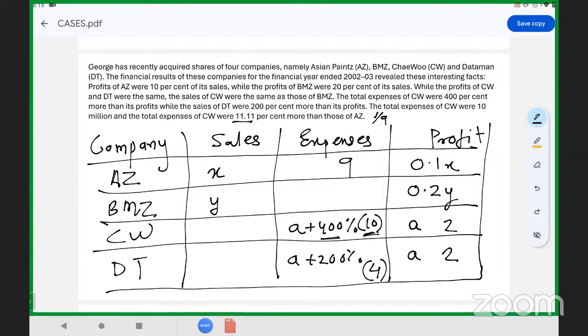Okay. So now what is given over here? If expenses are 10 and profit is 2, which will become 12. Sales is equal to expense plus profit. So now this will be 6 over here.